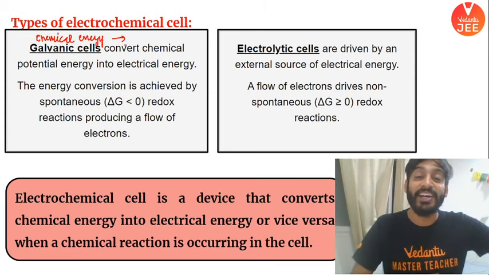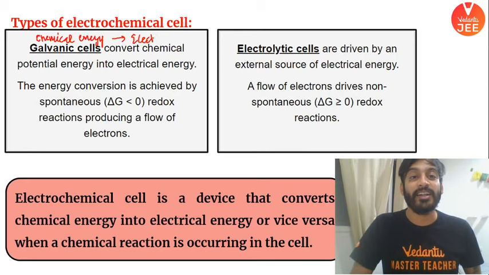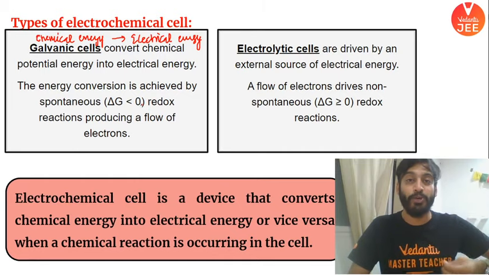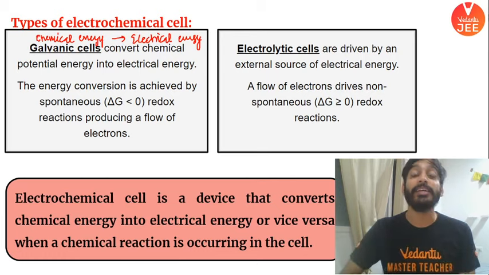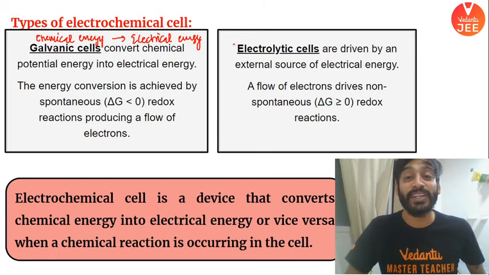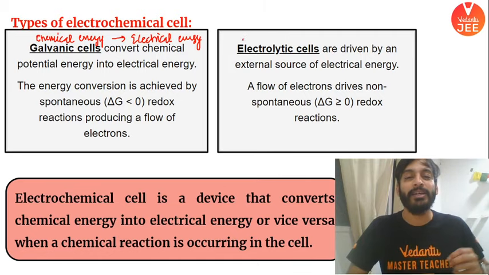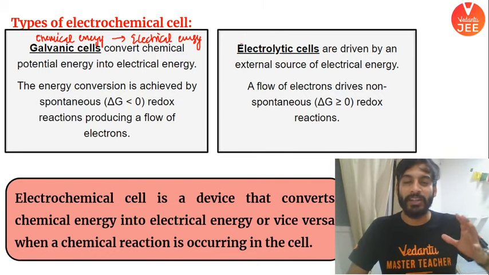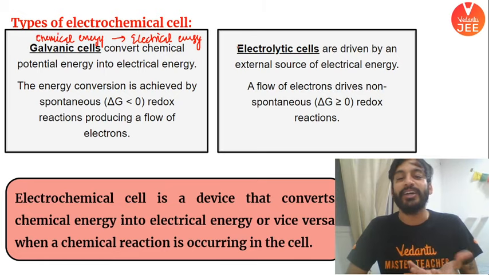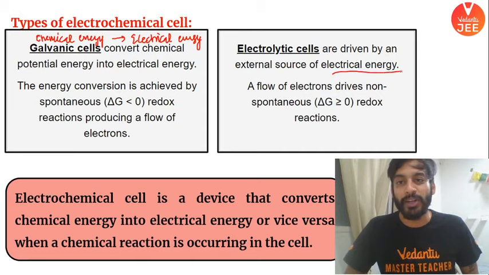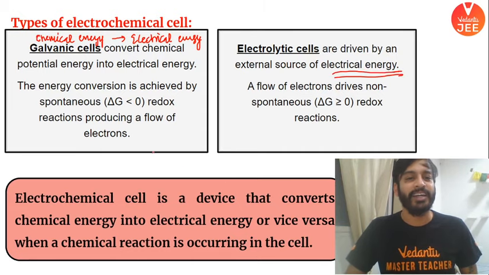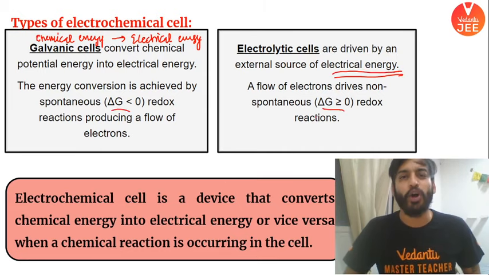Chemical reaction gives us electricity, electrical energy. ये electrical energy में बदल देता है. From what we are doing, we are creating electricity by the virtue of chemical reactions. Whereas in an electrolytic cell, we do the reverse. A chemical reaction is happening when we pass electricity to it. So these are driven by an external source of electrical energy, as you can see. ठीक है, don't worry about this, ये आगे जाके हम और clear कर लेंगे.